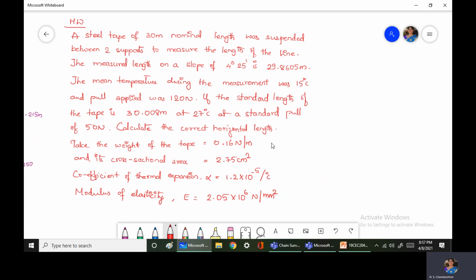So the solution for this problem is also similar. We have to calculate the correction for slope, correction for the absolute length, correction for temperature, correction for pull, and lastly correction for the sag length, and then calculate the horizontal distance.